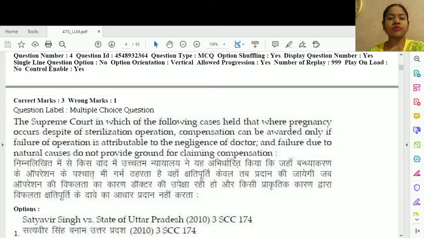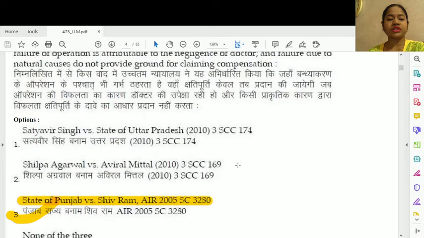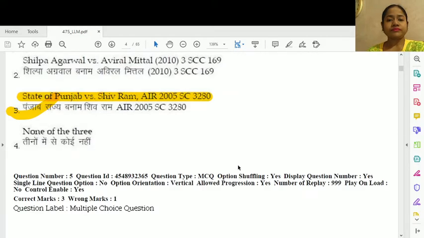Question number 3. The Supreme Court in which of the following cases held that where pregnancy occurs despite sterilization operation, compensation can be awarded only if failure of operation is attributable to the negligence of doctor, and failure due to natural causes does not provide ground for claiming compensation. This is option number 3, State of Punjab versus Shivram.